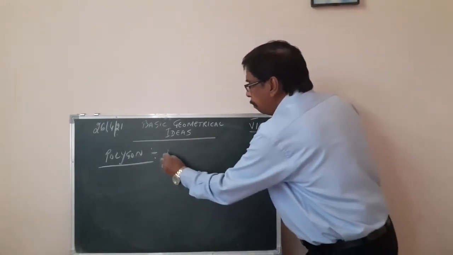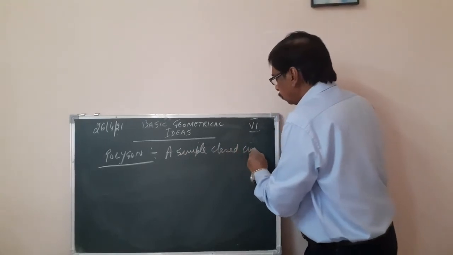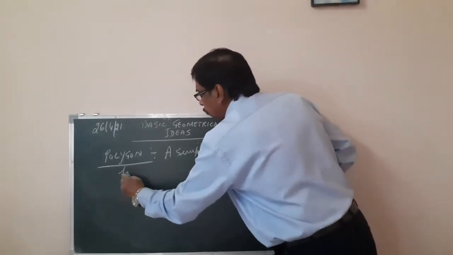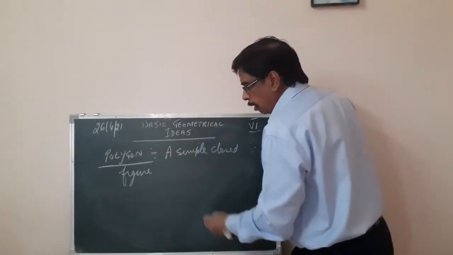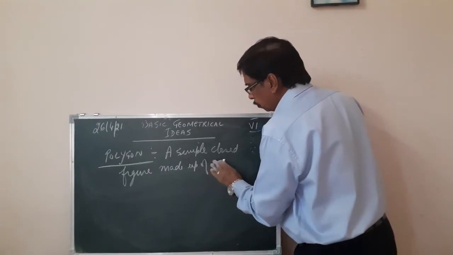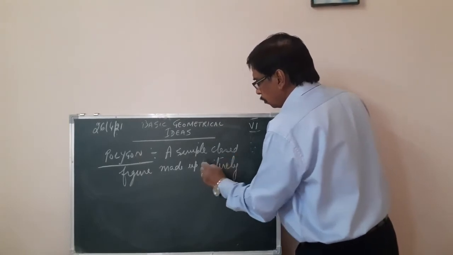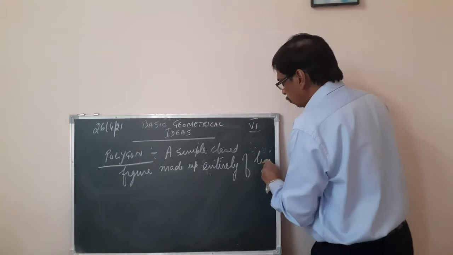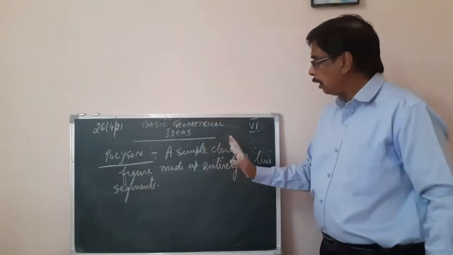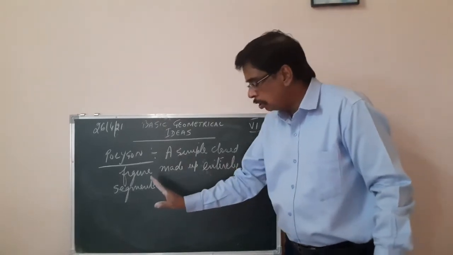A polygon is a simple closed figure made up of line segments.